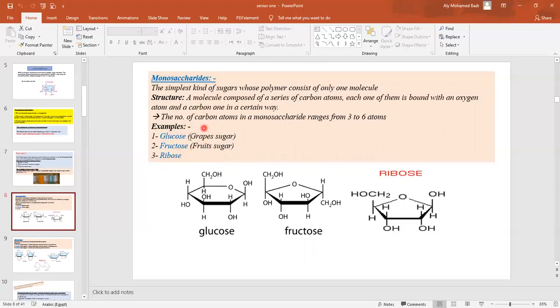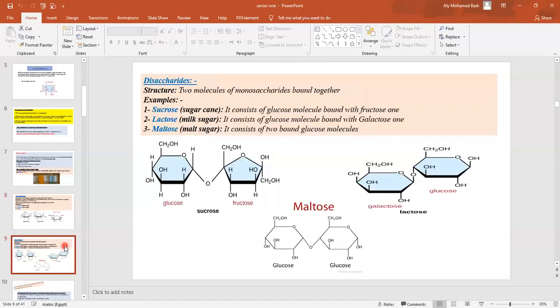Glucose is present in the grapes, the fructose in the fruits we eat, apples, and ribose is present inside our nucleus, in DNA. While the disaccharides are two monosaccharides bound together. Monosaccharide plus monosaccharide plus monosaccharide will form polysaccharide.